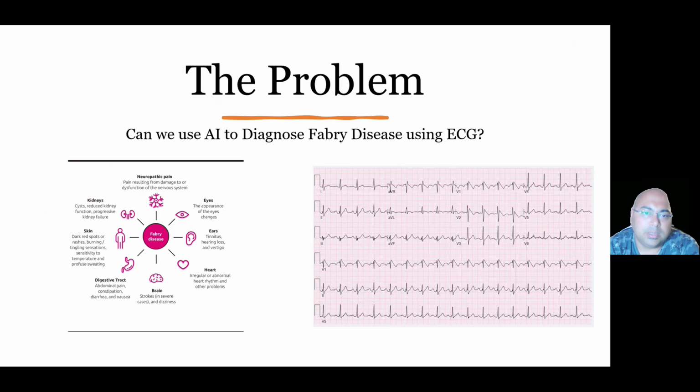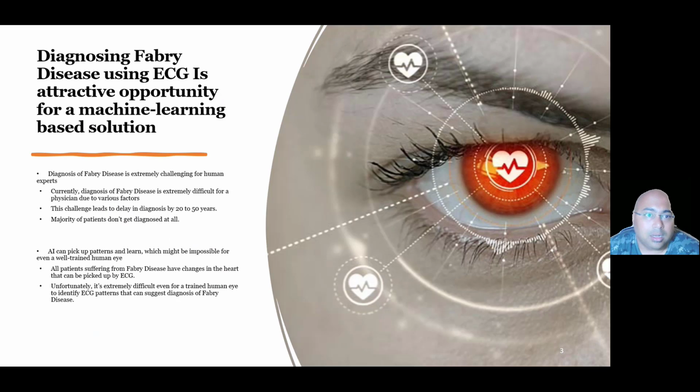Let me come to the problem. The problem statement here is, can we use artificial intelligence to diagnose Fabry disease using electrocardiogram or ECG? Now, diagnosing Fabry disease using ECG is actually a very attractive opportunity for a machine learning based solution. Diagnosis of Fabry disease is extremely challenging for human experts. Currently, diagnosis of Fabry disease is very difficult for a physician due to a number of factors.